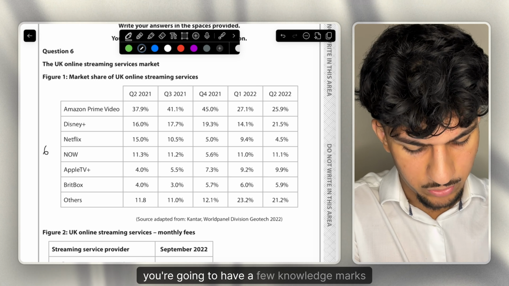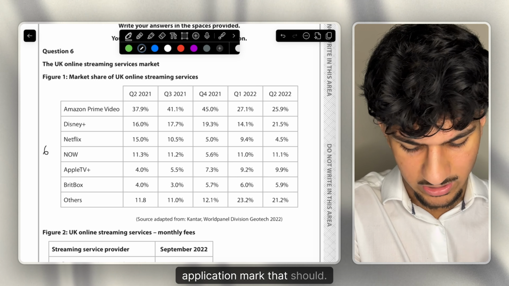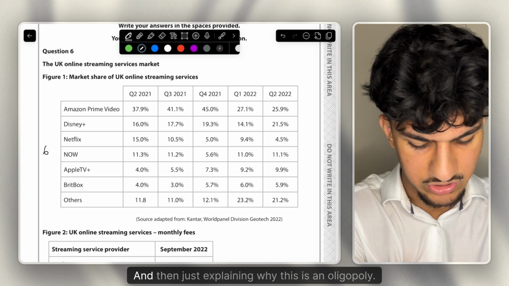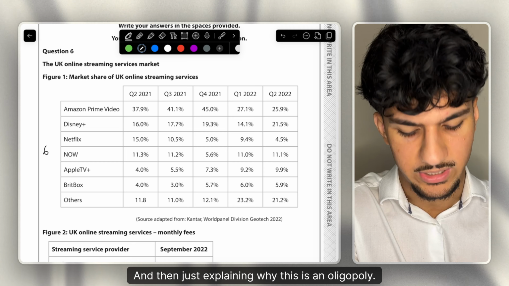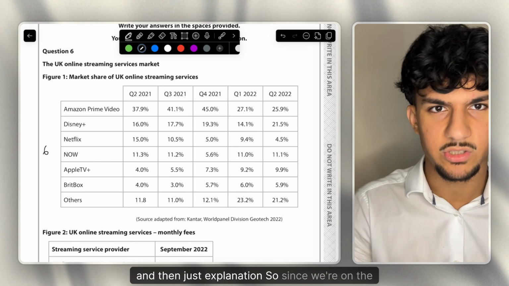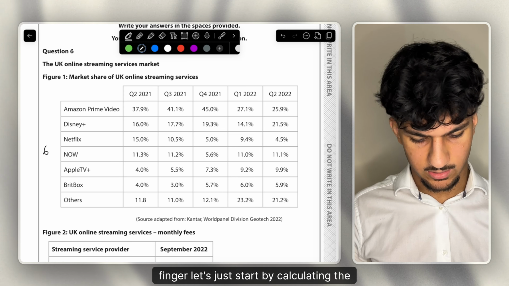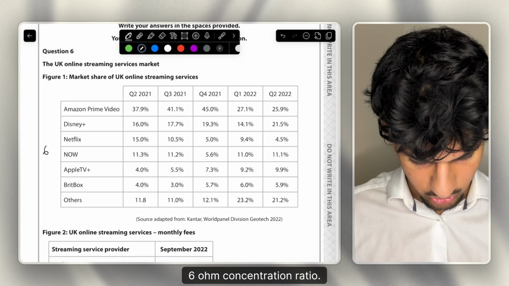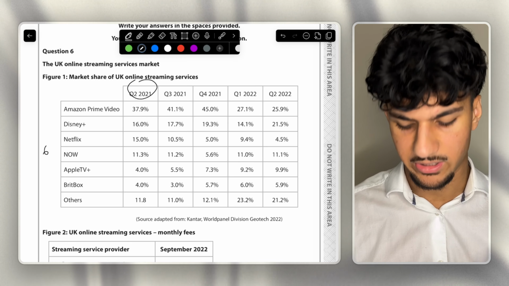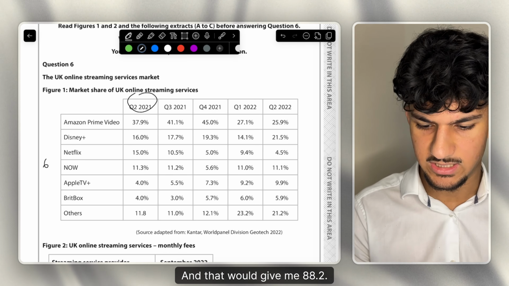So you're going to have a few knowledge marks and an application mark. That concentration ratio should get you the application mark, and then just explaining why this is an oligopoly: few large firms dominate the market, and then just explanation. So since we're on the figure, let's start by calculating the 6 firm concentration ratio. I'm just going to use Q2 of 2021. Basically, all we have to do here is add them all together, and that would give me 88.2.